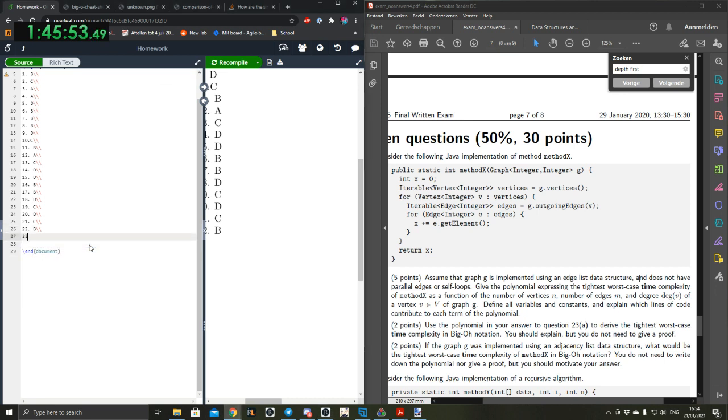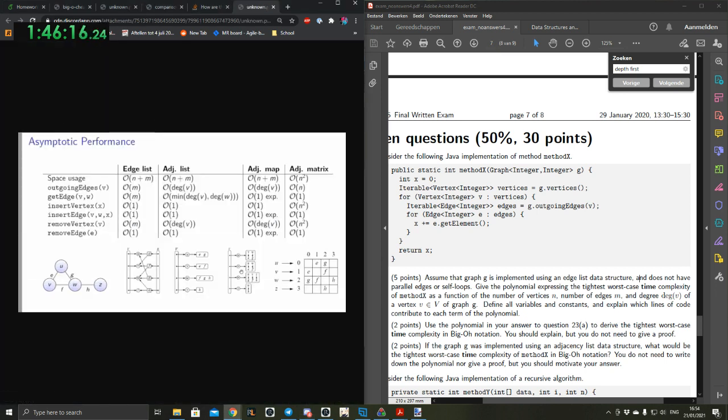Okay, so looking at this, assume it's implemented using an edge list data structure. I think you actually sent a screenshot somewhere, I can give it to you again. So there's graph data structures, asymptotic performance. Okay, here it is. These are all the functions that we know exist.